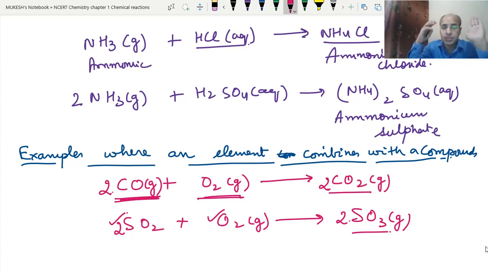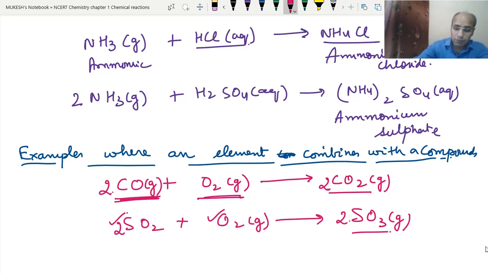So you get questions like this in the exam, like write the reaction which is both combination and exothermic, write an example which is both combination and endothermic, write an example where two elements are used, write an example where one element and one compound are used. So in different ways you can get these questions in the exam.